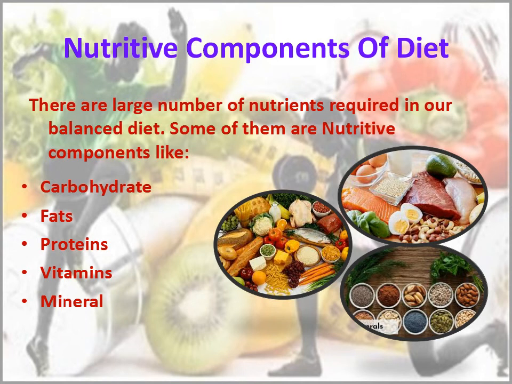Third is proteins. See, protein is needed at the time of growth of muscles and it also supplies energy to the body. Example of protein is pulses. Now fourth, vitamins. I'm taking vitamins and minerals together. Vitamins and minerals are the essential components of our diet. They help in creating the hormones. Example of vitamins, vitamin A, B, C and D. Example of mineral, cobalt.